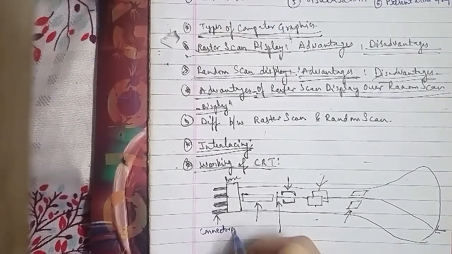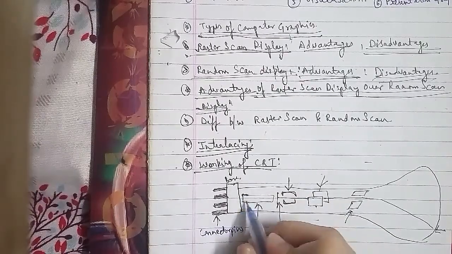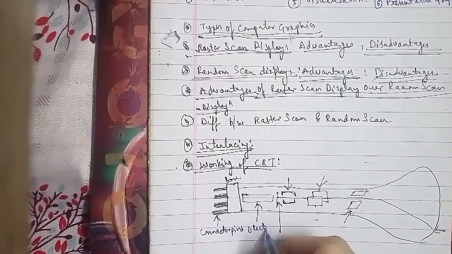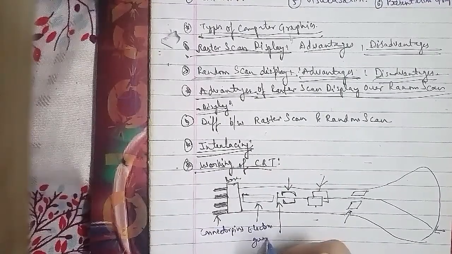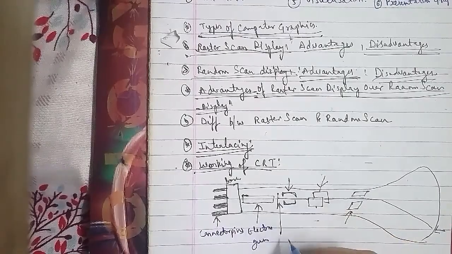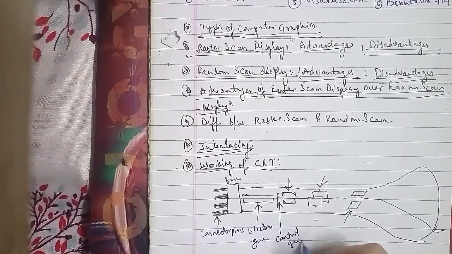And this line is your electron beam. And this point where it intersects and shows as light is the phosphorus coated screen.